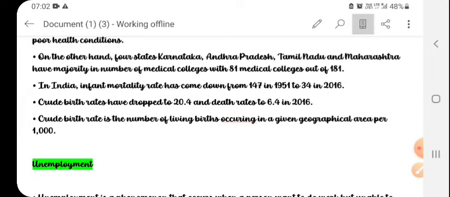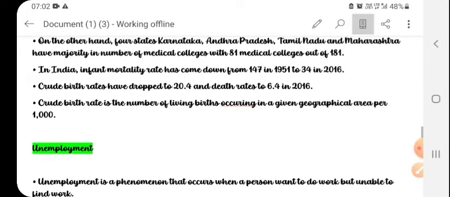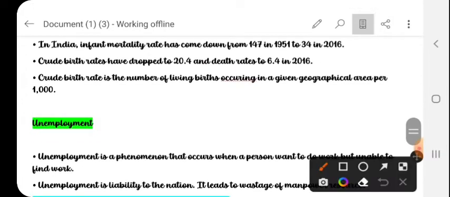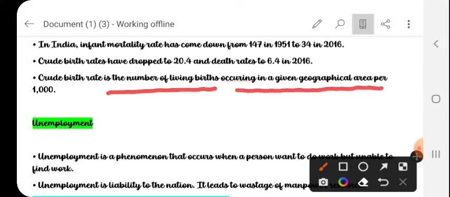The crude birth rate has dropped to 20.4 and the death rate to 6.4 in 2016. The crude birth rate is the number of live births occurring in a given geographical area per 1000.